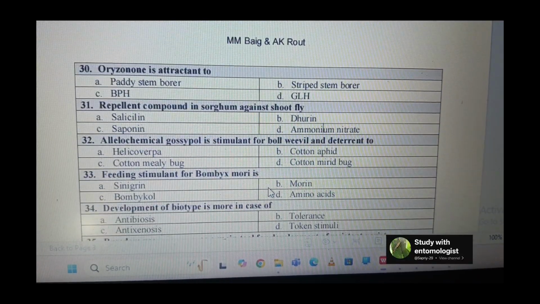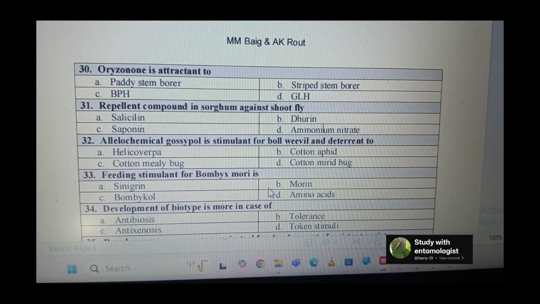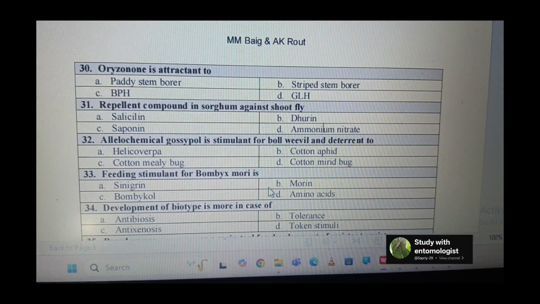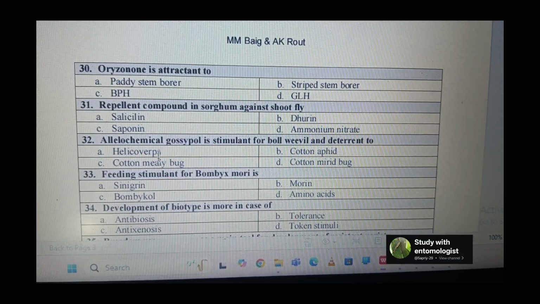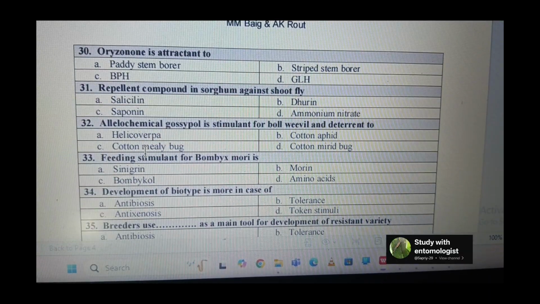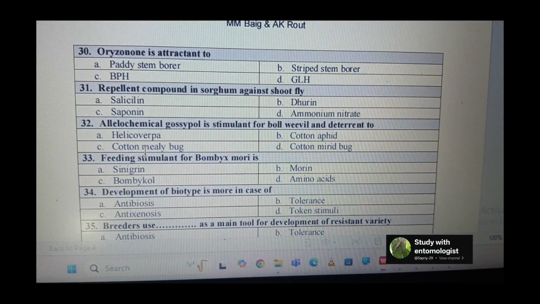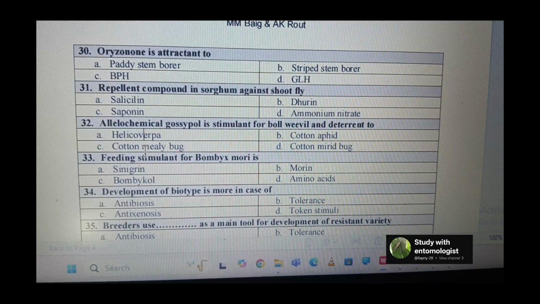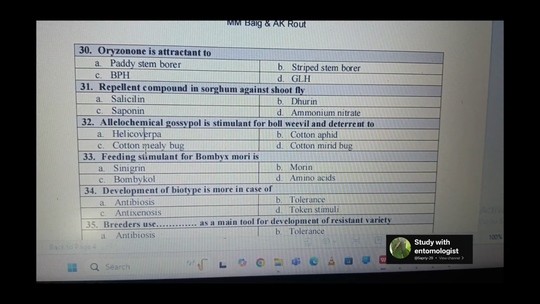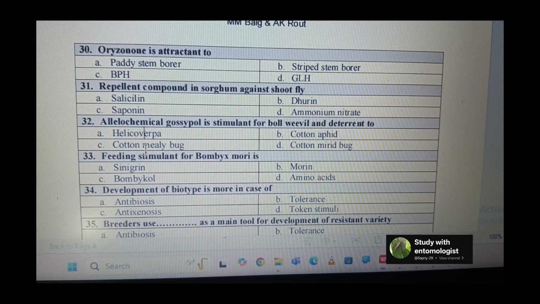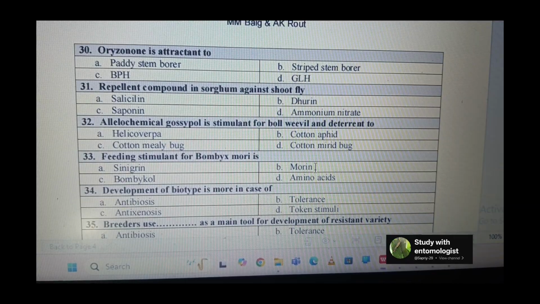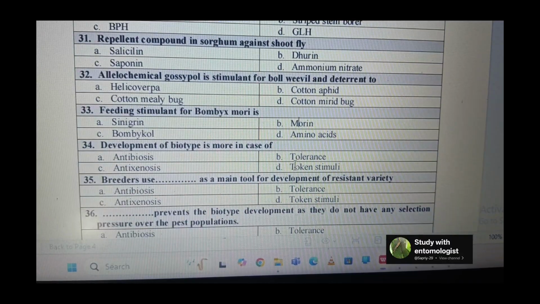Next is the allelochemical gossypol, a stimulant for boll weevil and deterrent to the bollworm complex. In that complex Helicoverpa is also there, that's why the answer will be Helicoverpa. Otherwise you can also take spotted bollworm, pink bollworm, spiny bollworm. Next question is the feeding stimulant for Bombyx mori. It is morin present inside the mulberry plant, that is the feeding stimulant.